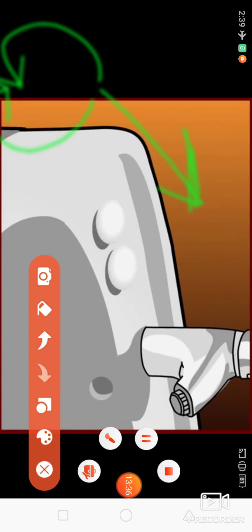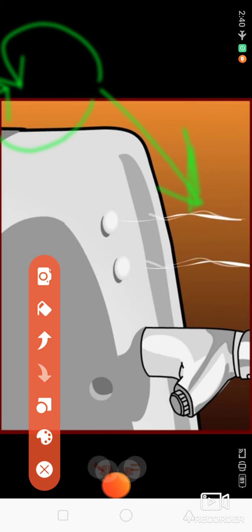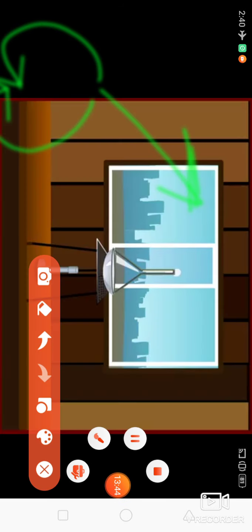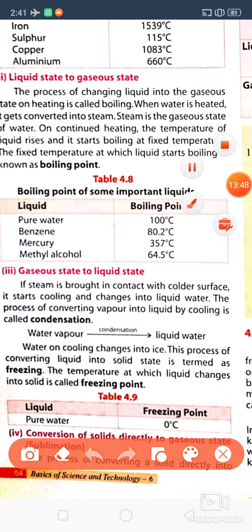Gas, isn't it? Look here, this solid is directly changing into gas. So this process is called what? Sublimation.